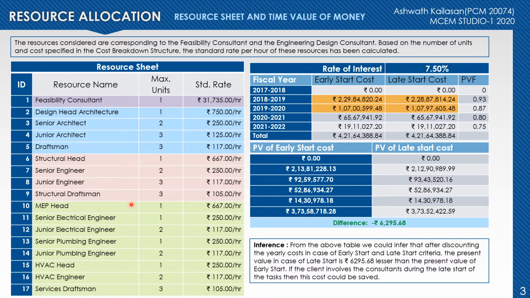The resources are inputted into the resource sheet in the software along with their units required and also the standard rate per hour. Then the early start cost and the late start cost are obtained. Then they are discounted to the present value by using the present value factor, which is based on the 7.5% rate of interest. The difference in the present values is obtained, and it comes out that in case of late start, the cost is decreasing by 6,295.68 rupees. Hence, we suggest the client to engage these consultants in the late start timeline.